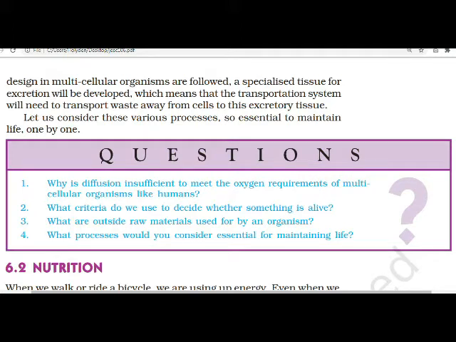Third question you can write down: what processes would you consider essential for maintaining life? Nutritional process, then circulatory system process. Those processes you can write out there. Excretory system, circulatory system, transportation system. These are the systems present in our body to carry on these processes essential for maintaining life. Living beings criteria means characteristics you have to write down over here. So these are the questions you have to solve at home.